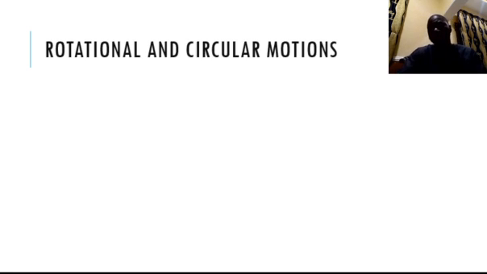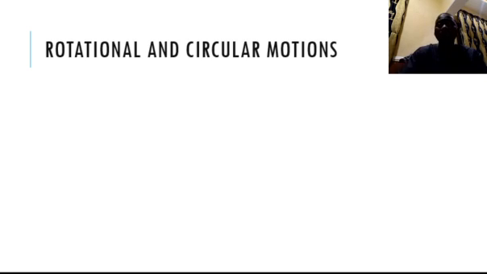Then another type of motion we are going to look at here are rotational motion and circular motion. These two motions are not the same. Rotational motion is quite different from circular motion. Rotational motion is when a body is moving about its center. When the body is moving about the center, we call it rotational motion. But circular motion is when the body is moving along a circumference.